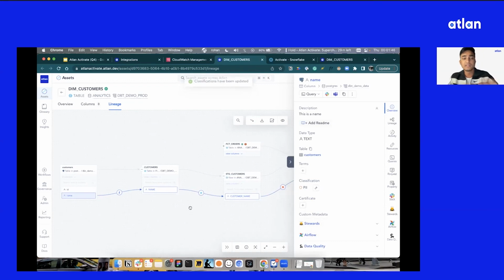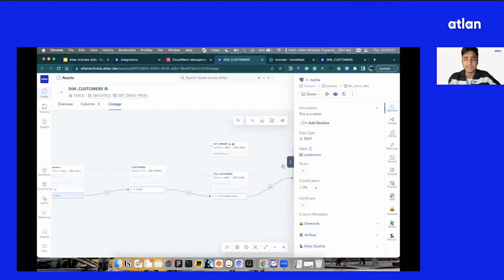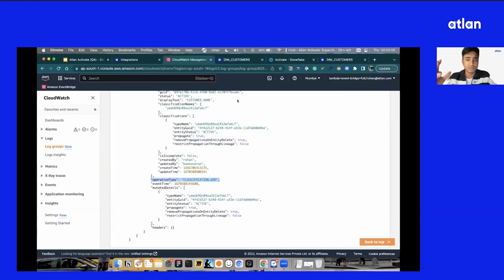Now, behind the scenes, Atlan will take this journey and start tagging all the downstream assets as PII. It'll tag this in the Snowflake table, the Snowflake view, and the final Snowflake view that we're going to use. While that happens, I'll quickly show for the technical folks present here how the event looks, which you get and consume to drive use cases.